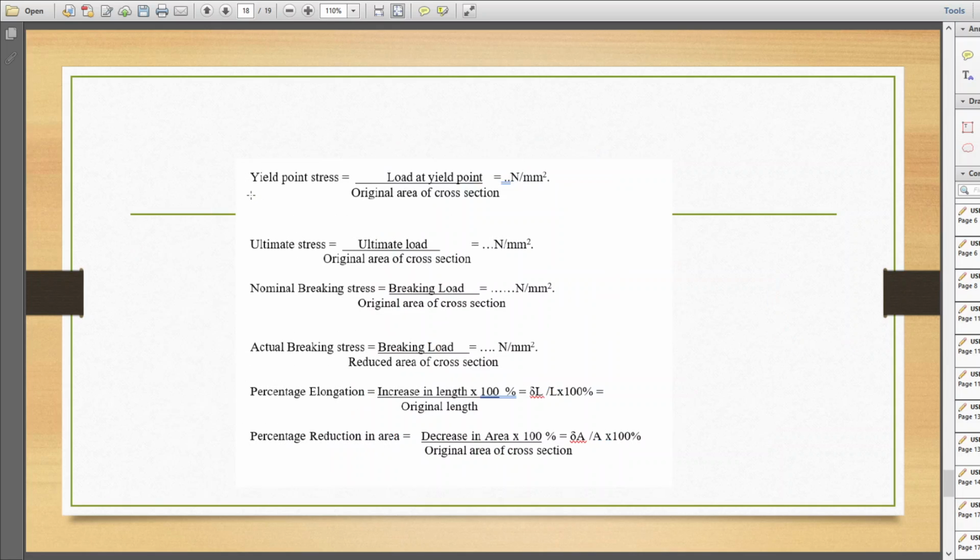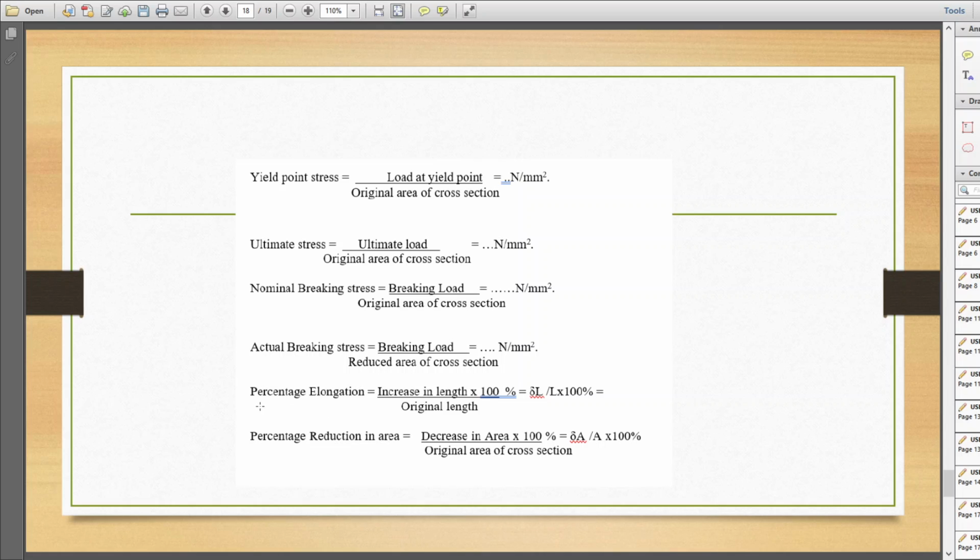Now we can calculate yield point stress as the load at yield point divided by the original area of cross section. All these terms are based on the basic equation, stress is equal to load by area. So yield point stress is the load at yield point divided by the original cross sectional area. Ultimate stress is what? Ultimate load by original area of cross section. Then nominal breaking stress is breaking load divided by original cross sectional area. Then actual breaking stress is breaking load divided by what? Reduced area of cross section.